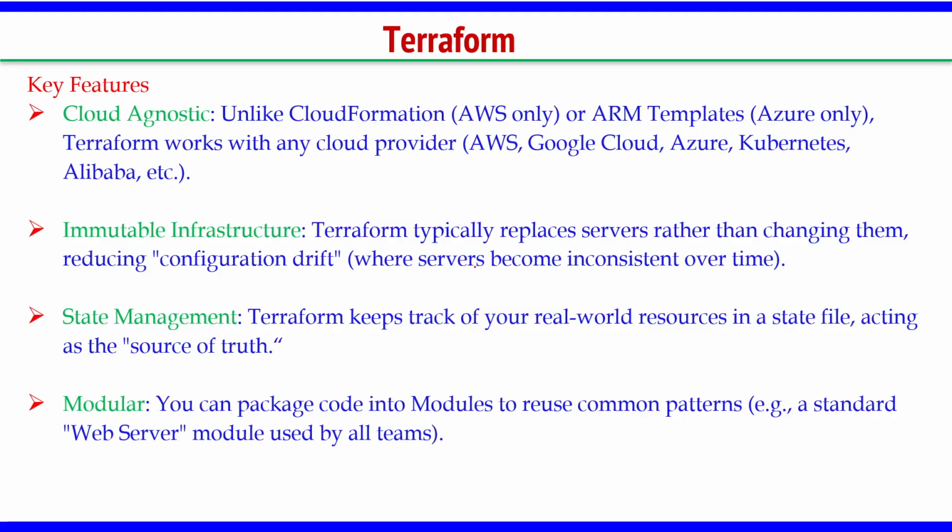So, there are some key features of Terraform. To understand Terraform better, we need to study all these concepts. Key features: cloud agnostic, which means it supports cloud platforms. Terraform works with any cloud provider. That is its first important feature, because we know everybody is looking towards cloud.